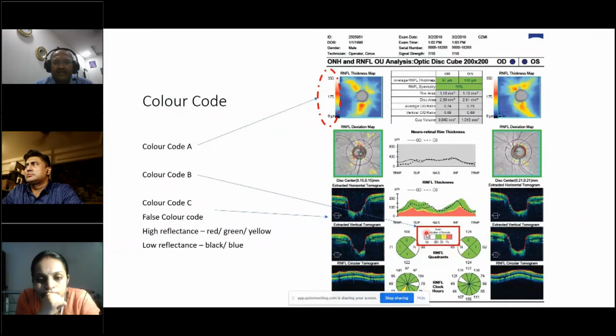Then there's a last color coding, which is for the tomogram. The tomogram color coding is a false color. So high reflectance areas are red, green, and yellow. The low reflectance areas are black or blue. So that is what you have to understand. The blue which you see here is a very low reflectance area, and the red, green, and yellow are the high reflectance areas. So the color codes are like that.